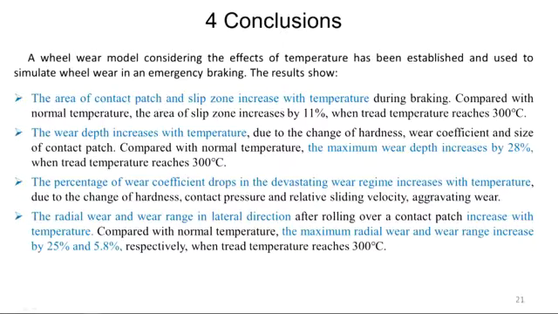Second, the wear depth increases with temperature, and the maximum wear depth increases by 28%. Third, the percentage of wear coefficient falling in the devastating wear regime increases with temperature. Last, the radial wear and wear rate in the lateral direction increase with temperature, and the maximum radial wear and wear rate increase by 25% and